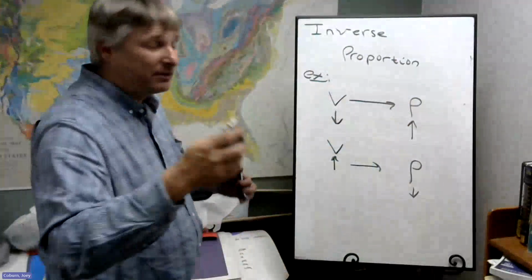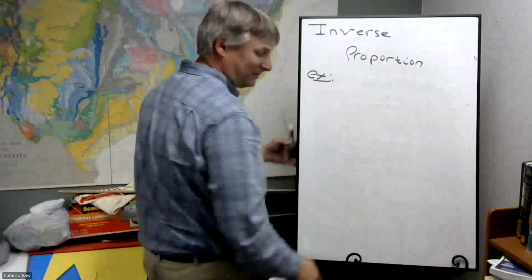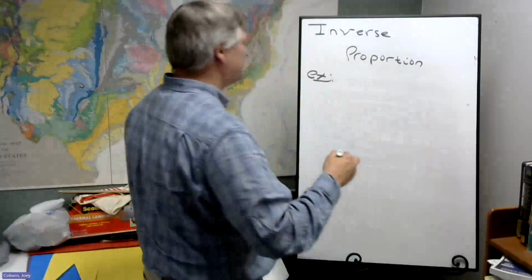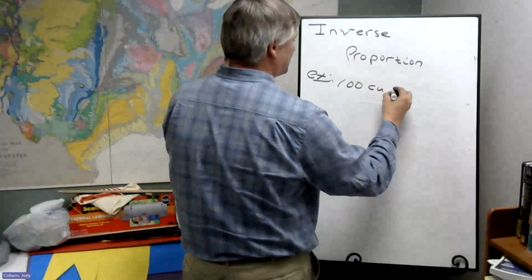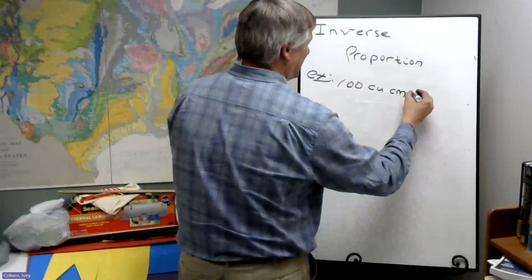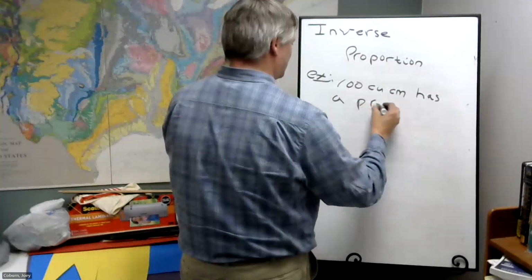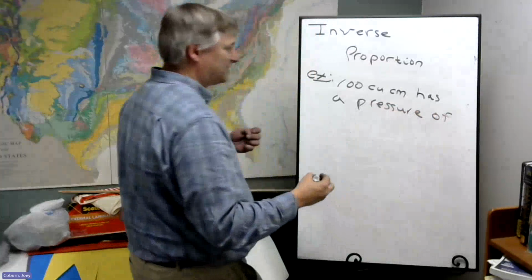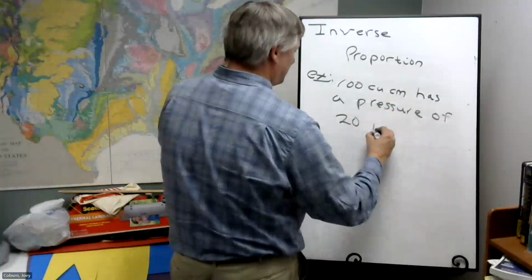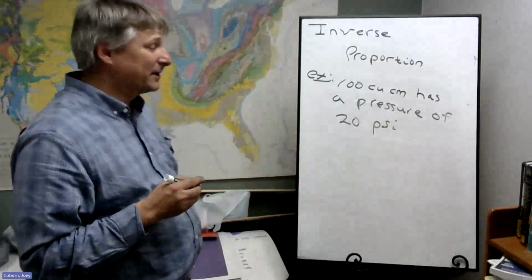So suppose someone gives us this problem. Suppose there's a volume of 100 cubic centimeters, and this has a pressure of, let's say, 20 psi. There's some kind of gas that has this property.